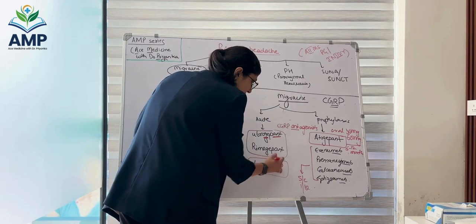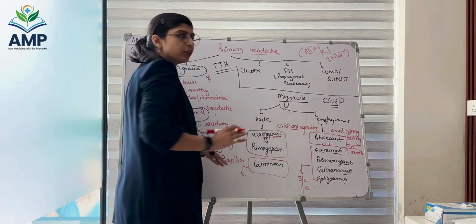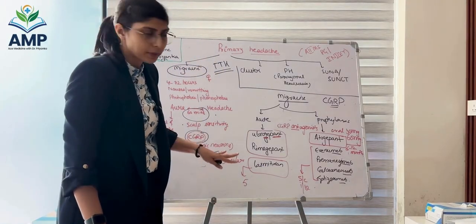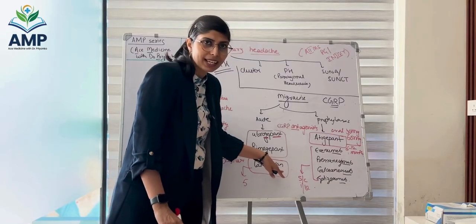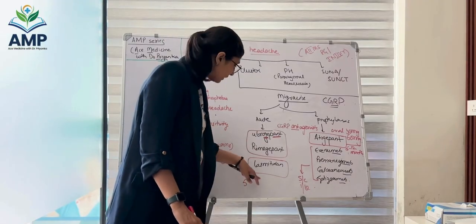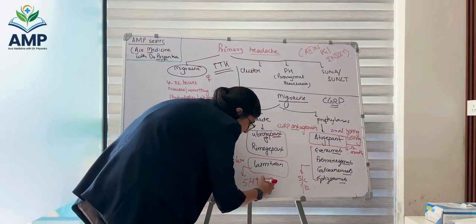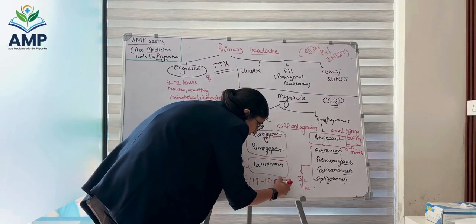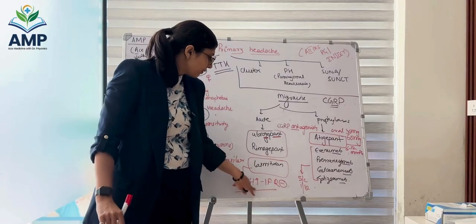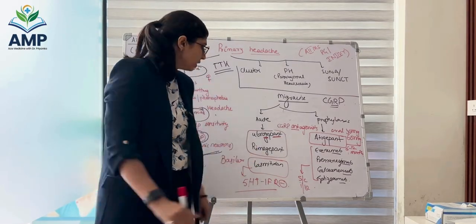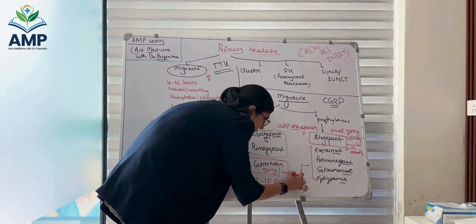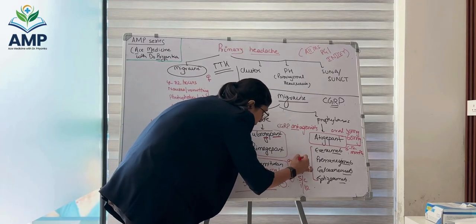Then comes the Lasmiditan. Now it is a very good oral medication for acute attack of migraine, and this is the question that is asked in your INI CET or AIIMS PG exam. What is the mechanism of action of Lasmiditan and what is it used for, prophylaxis or acute? So acute attack of migraine, and it is a specific 5-HT1F receptor inhibitor, a serotonin receptor inhibitor. The dose of lasmiditan is either 50 milligram or 100 milligram tablet. It is an oral medication.